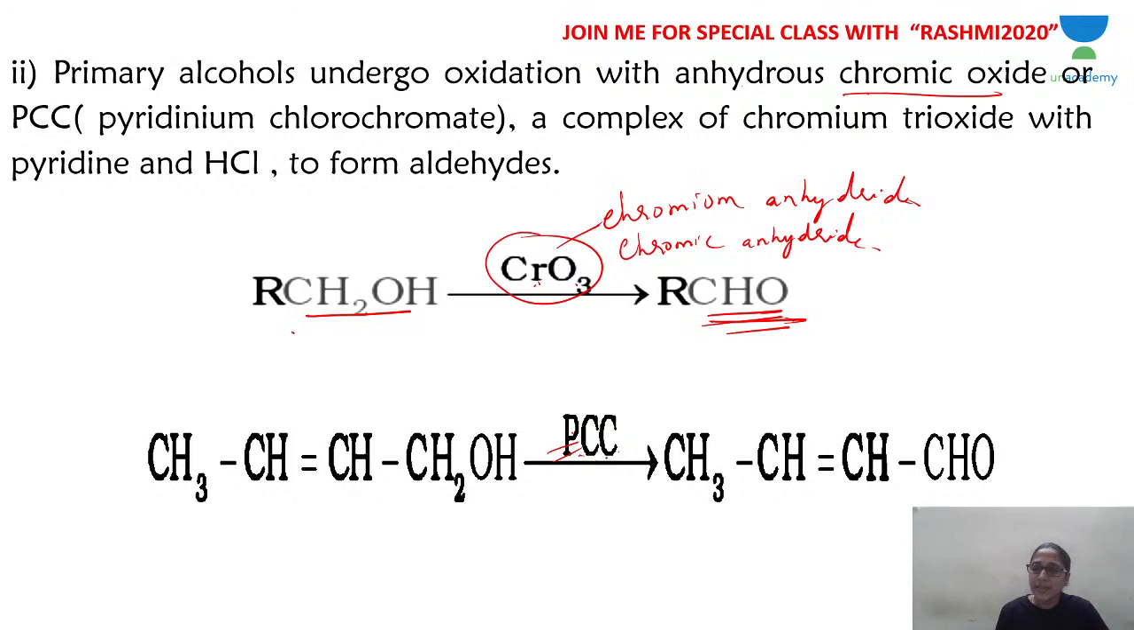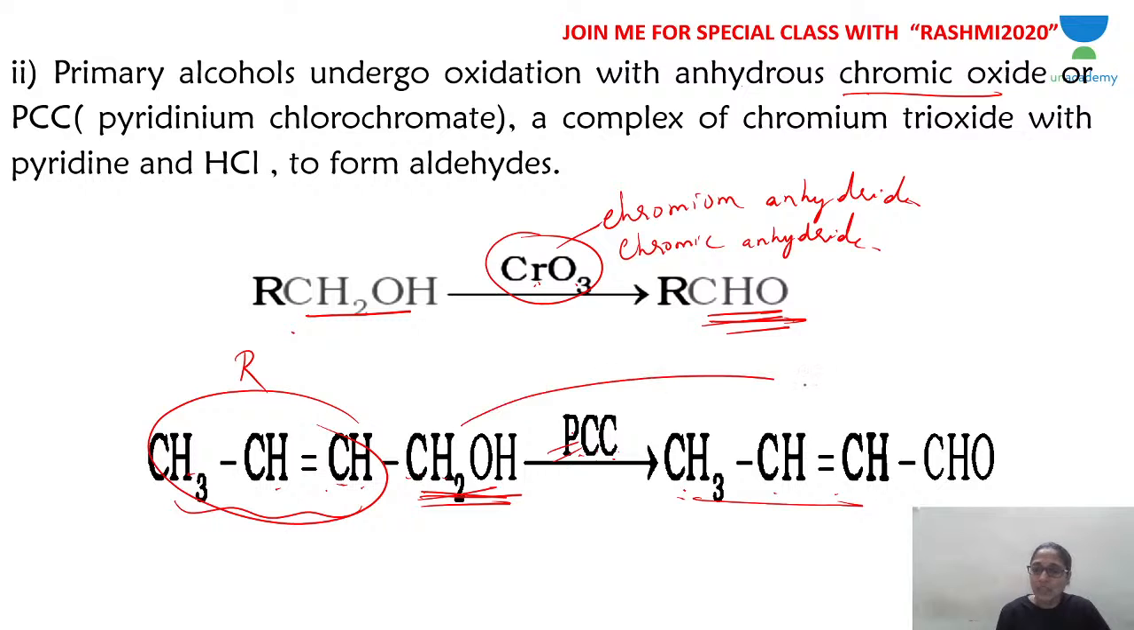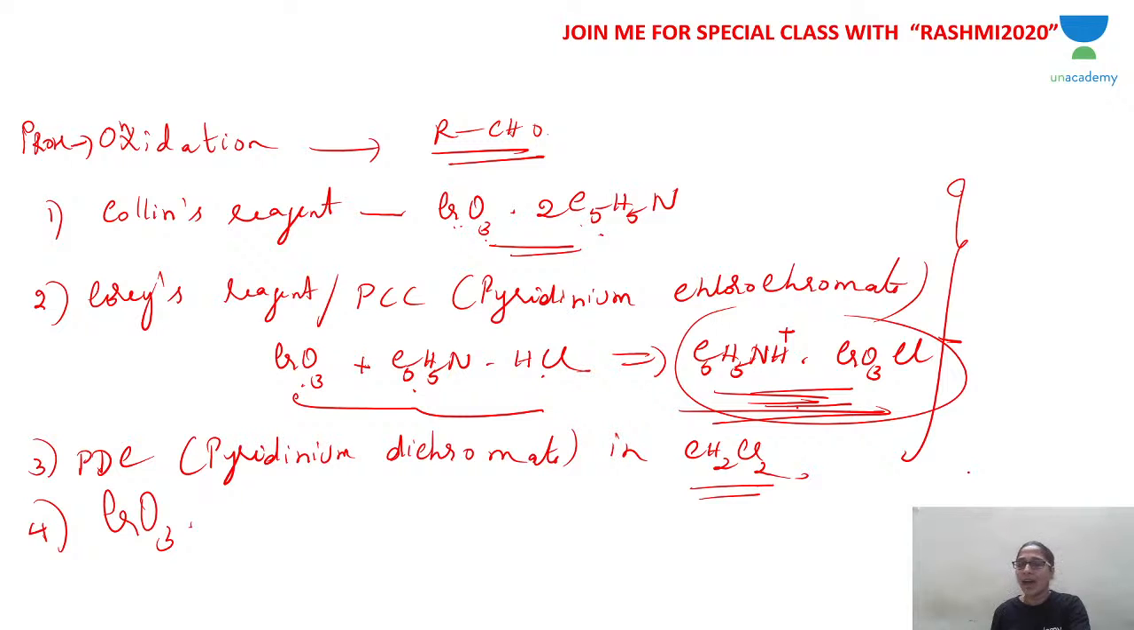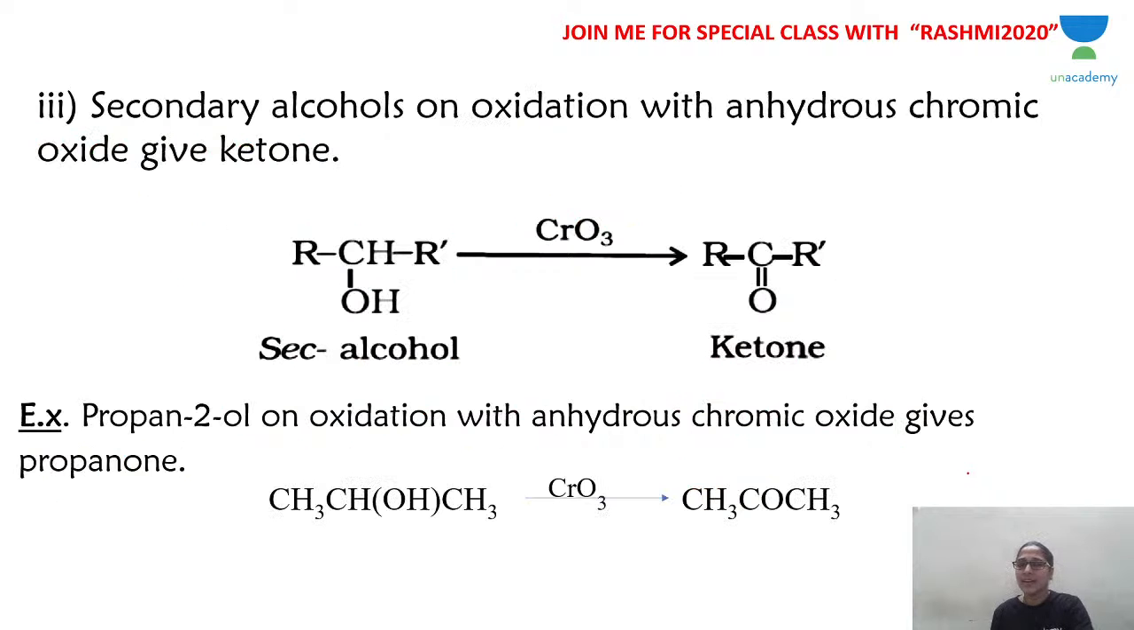Okay, look at this. You're using PCC. What happens? Whatever you have, the entire thing is your R group, and whatever R group you have is preserved as it is. So you have CH3CH=CH, preserved as such. A primary alcohol group, CH2OH, becomes CHO, the aldehyde group, in the presence of PCC or CrO3. So look at the oxidizing agent and decide what you get. If you had used alkaline KMnO4, it becomes COOH. So if it's a primary alcohol, you will get aldehyde or carboxylic acid, depending upon what kind of oxidizing agent you are using.